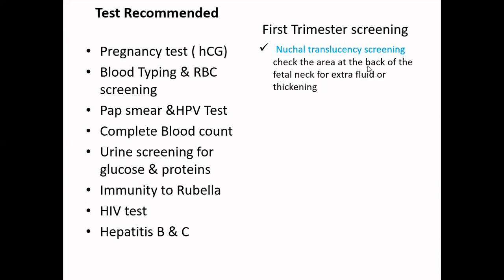They try to check the area at the back of the fetal neck for extra fluid or thickening of the walls. So behind the neck, if there is a thickening of the fluid as well as the wall, then there are high chances that the fetus may have this kind of problem.